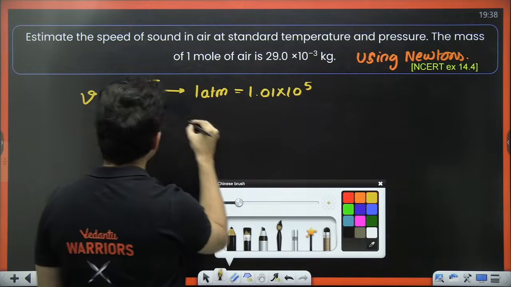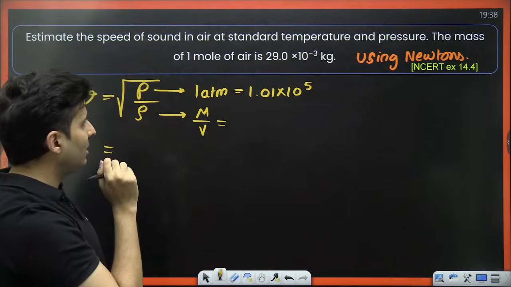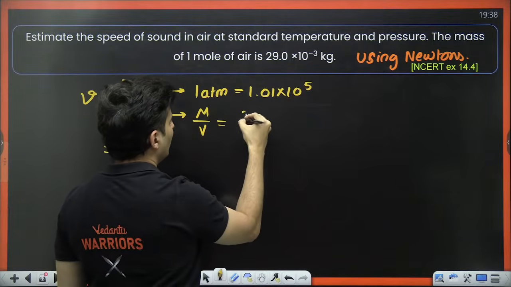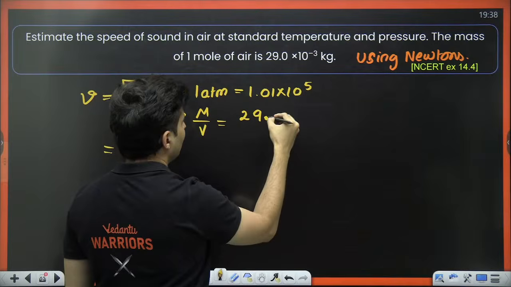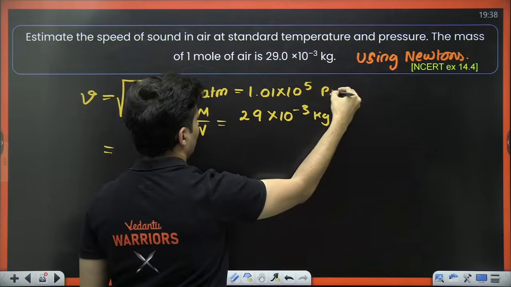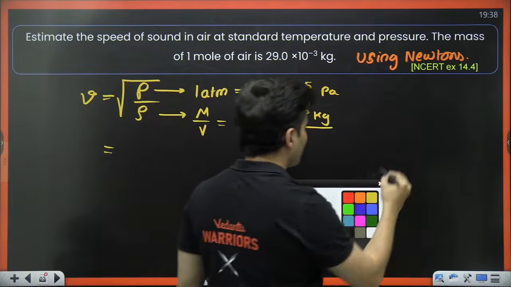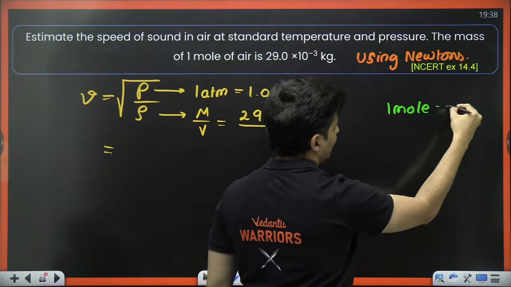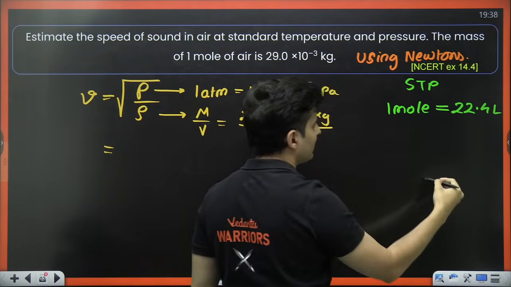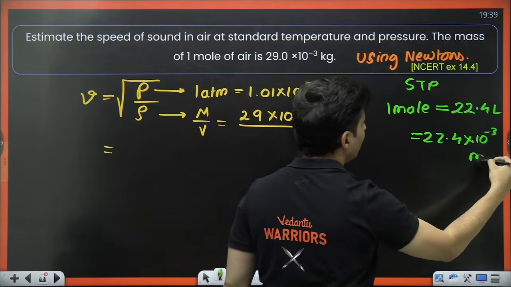The problem is only with density. Density is mass per unit volume, and that is indirectly given. 1 mole of air has mass 29 into 10 to the power minus 3 kg. What is the volume? Remember, 1 mole of any gas at standard temperature and pressure is 22.4 liters, which is 22.4 into 10 to the power minus 3 meter cube.